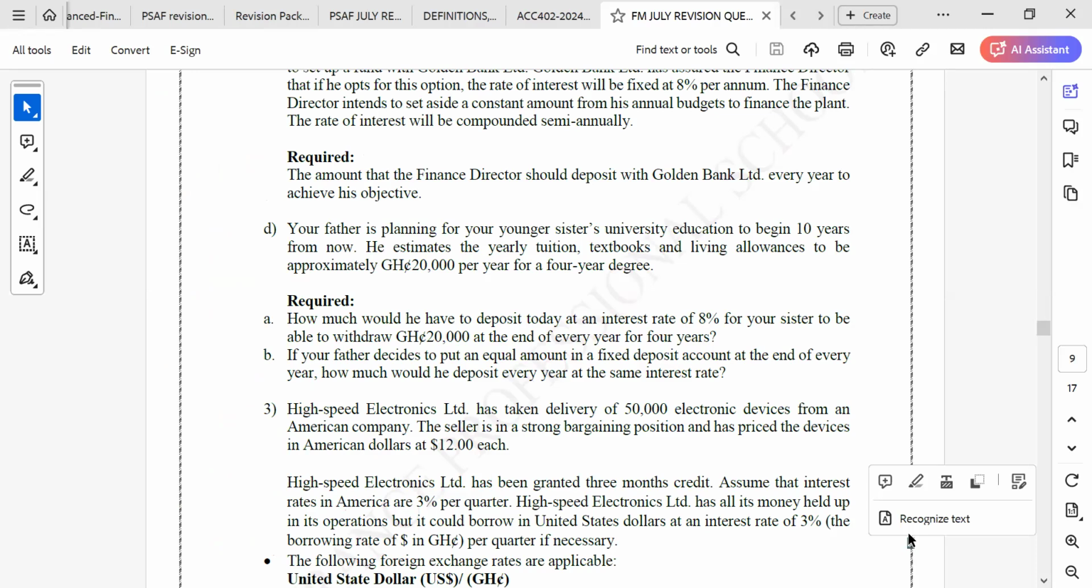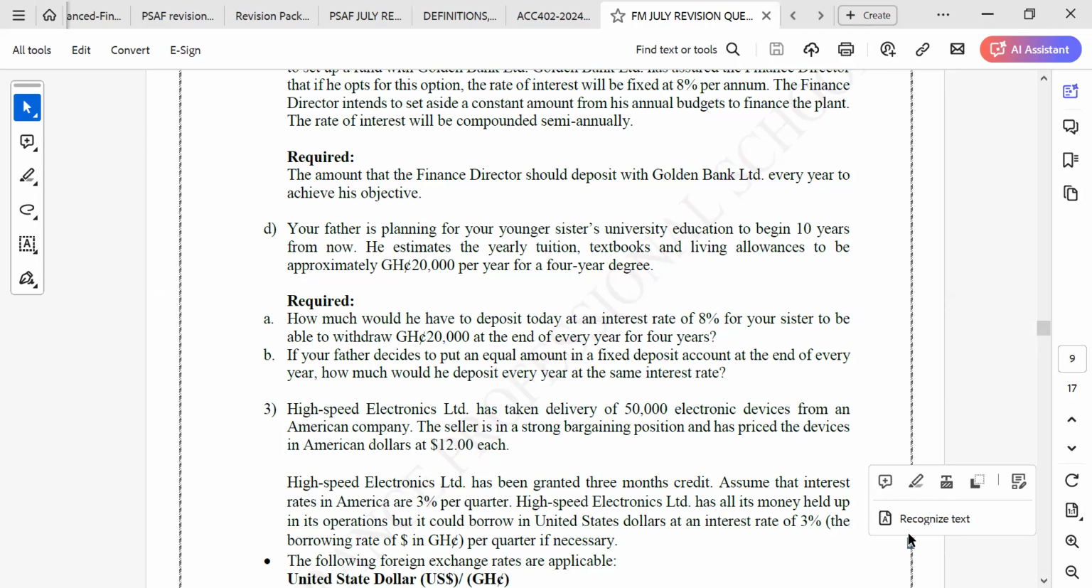Okay, let's come here. If your father decides to put an equal amount in a fixed deposit account at the end of every year, how much will he deposit every year at the same interest rate? He will be deciding to put equal amounts there from now, before your sister starts her education. What you know is that the time your sister starts the school, she will be withdrawing what?